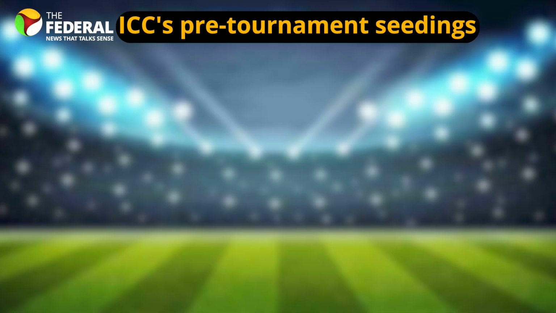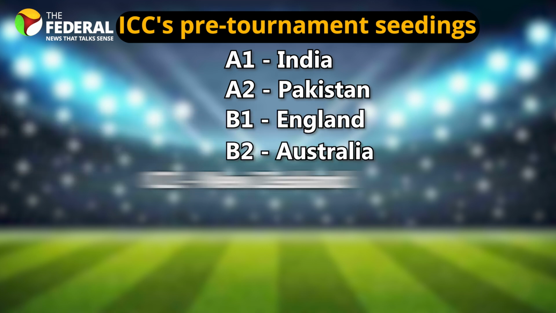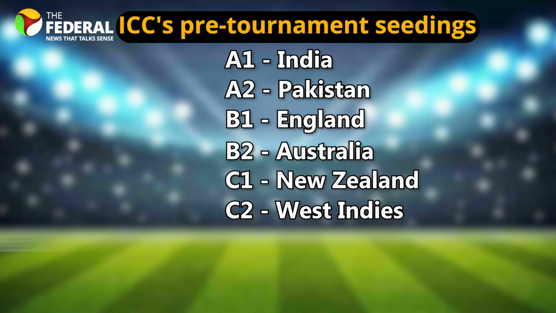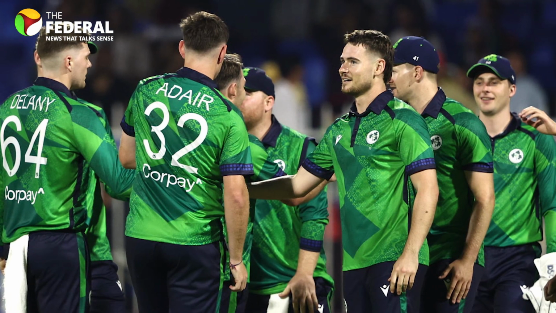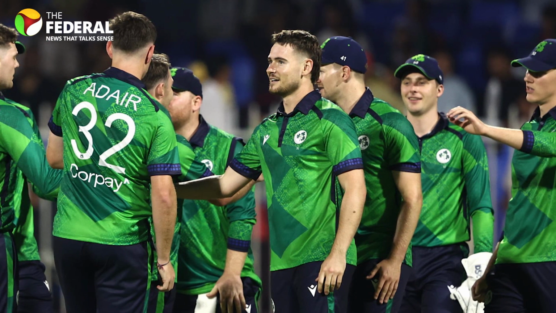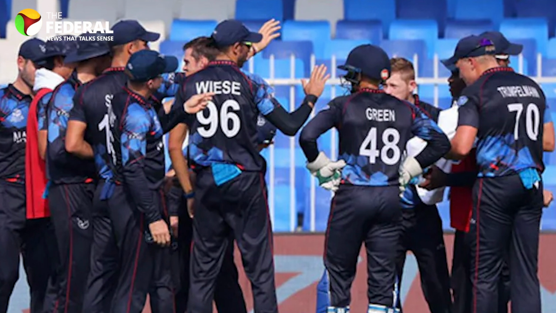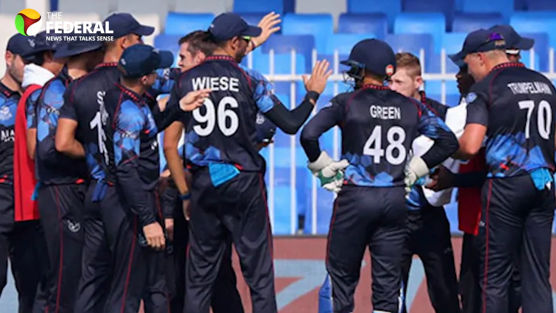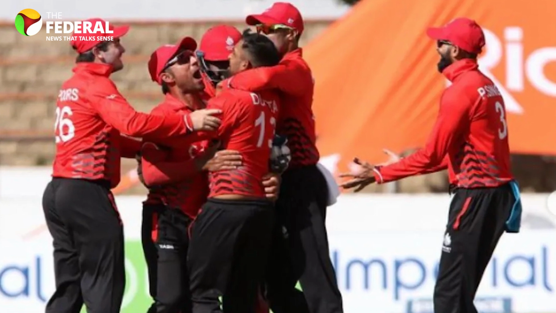ICC's pre-tournament seedings: A1 India, A2 Pakistan, B1 England, B2 Australia, C1 New Zealand, C2 West Indies, D1 South Africa, D2 Sri Lanka. The two groups in the Super 8 stage were primarily determined by the pre-tournament seedings given to the teams in each of the four preliminary groups. If a team failed to advance to the Super 8, the next best team from the group stage, the USA, as the second best team from Group A, assumed the A2 seeding.